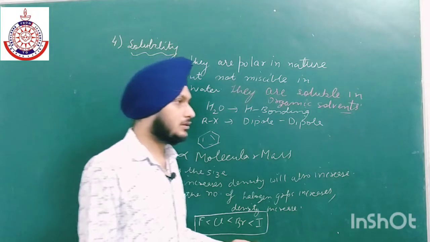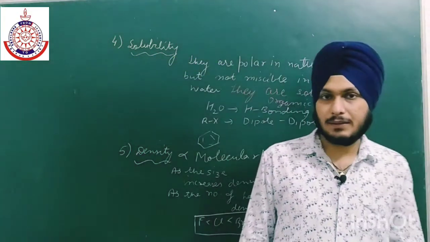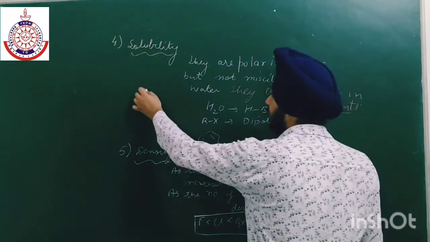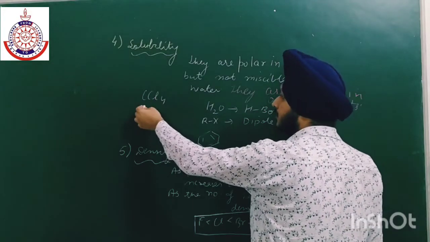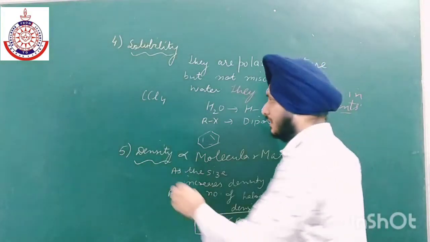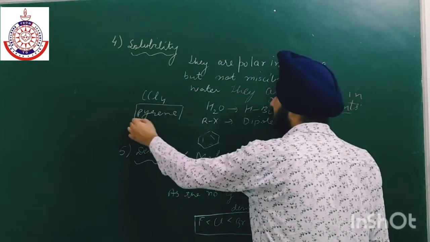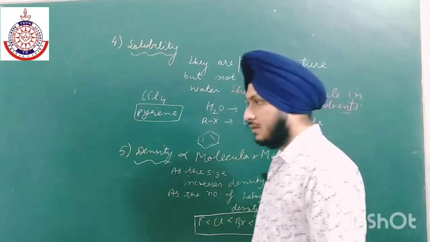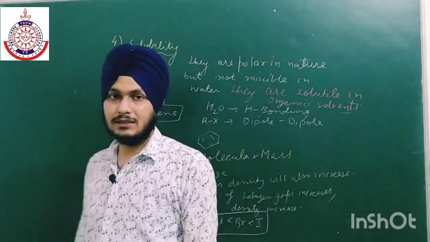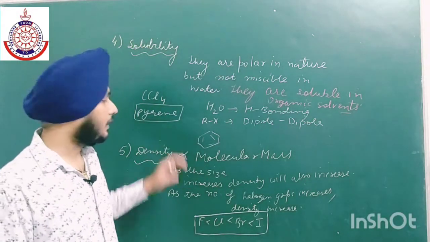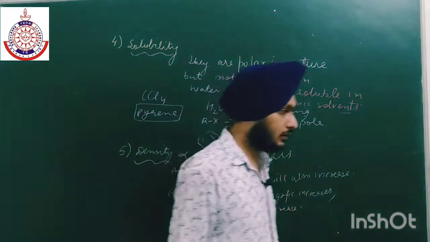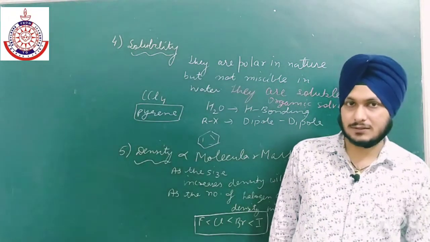For example, CCl4, we have already discussed that it is used as a fire extinguisher under the name pyrene. It is a very good fire extinguisher, so they are less inflammable, or they are used as a fire extinguisher also.